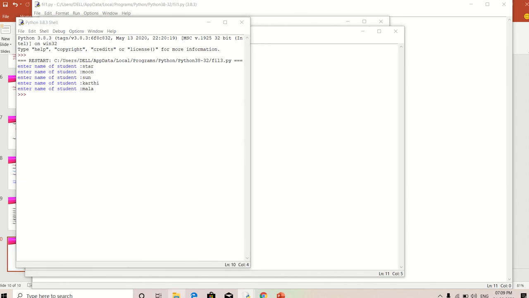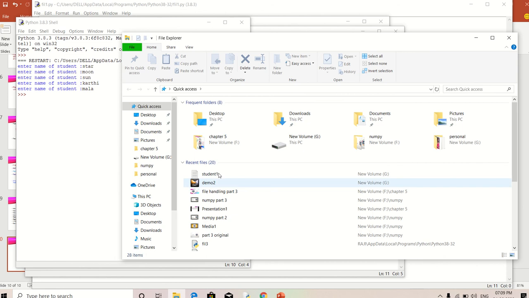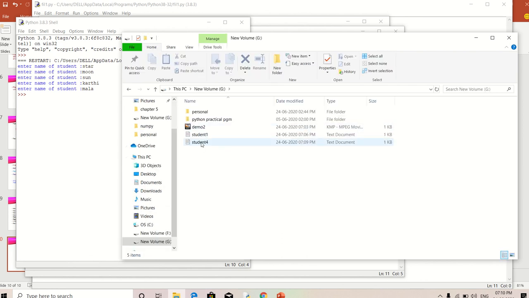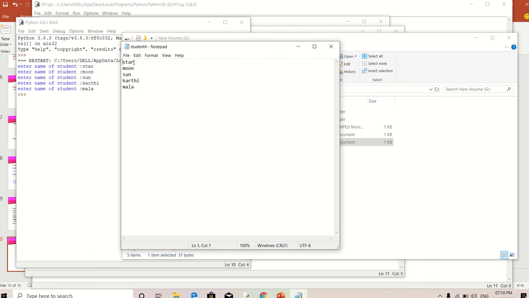So now if you open the g: drive, from the g:, the file is created, and now I'm opening the student4. So now, without using the write function, we are displaying the names using the append option, and this is a way of writing the data using the append option. And the remaining programs we will see in the next class, and thank you, dear.